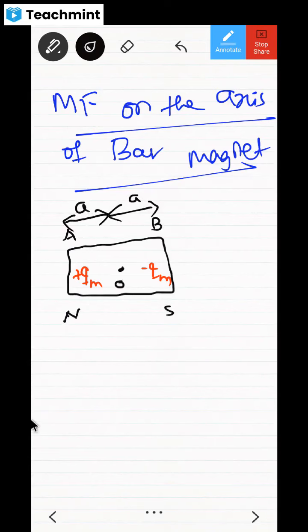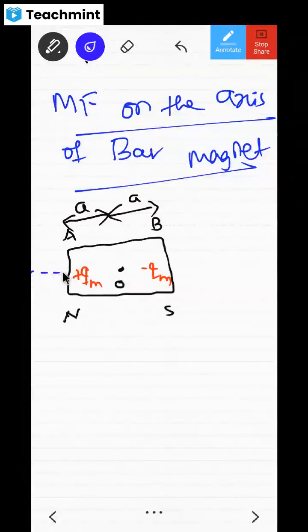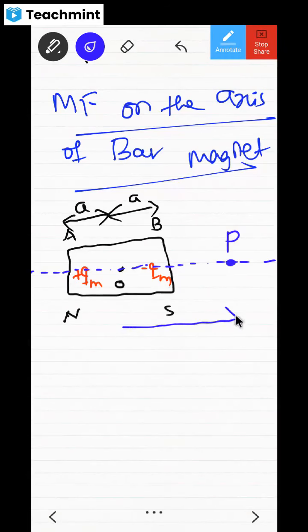Now, axis means, you guys know what you mean by axis. This is the imaginary line passing through the centers of both the charges. This is what is known as the axis. Now you have to take one point here. Let me name this point as P. Now this point P is at a distance of R from the center of the dipole. Here you have to find the magnetic field.